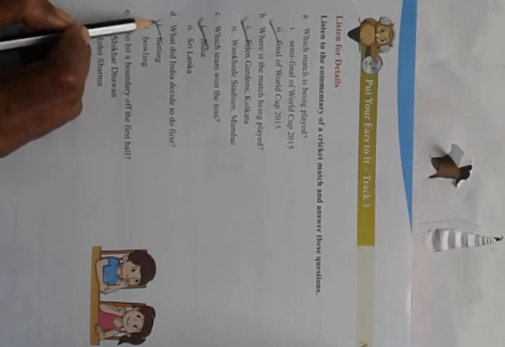The first one batting is correct. The last question: who hit a boundary off the first ball? Two names they have given here: Shikhar Dhawan, Rohit Sharma. Shikhar Dhawan is the correct answer.